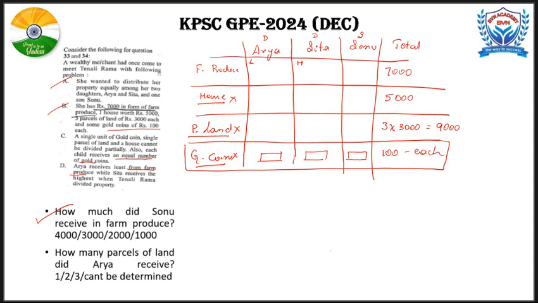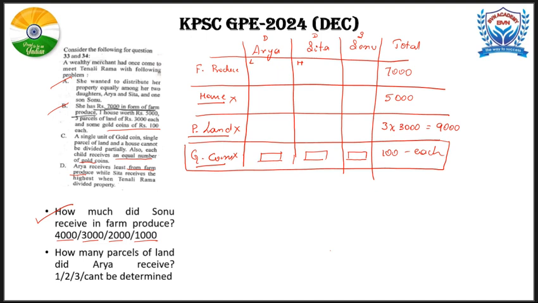See, from the answer options, the farm produce is divided in terms of thousands: 4,000, 3,000, 2,000, 1,000. There is no 550 or something like this. So that means the farm produce is divided somewhere in thousands each. That is one basic idea we are getting. Apart from that, whenever we are dividing the farm produce, there is a condition attached to it. If you divide the farm produce, the lowest has to go to Arya, the highest has to go to Sita. So whatever is between the lowest and the highest should come to Sonu.